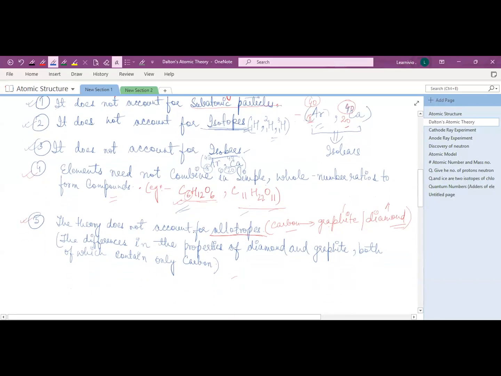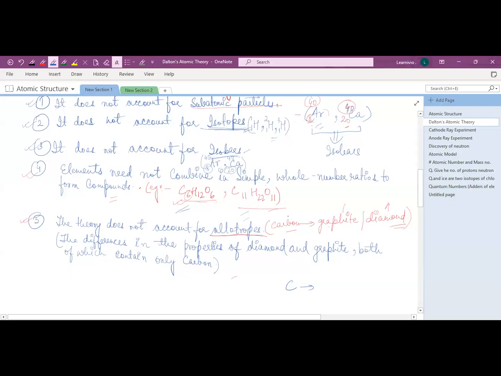Fifth drawback was that he doesn't explain about the allotropes. He doesn't tell the differences in the properties of allotropes. See, for example, carbon. Carbon has two allotropic forms. Now, first tell me, Sanidhi, what are allotropes? Do you know what are allotropes?